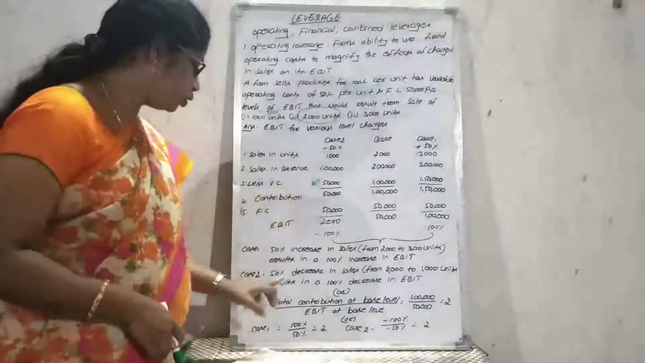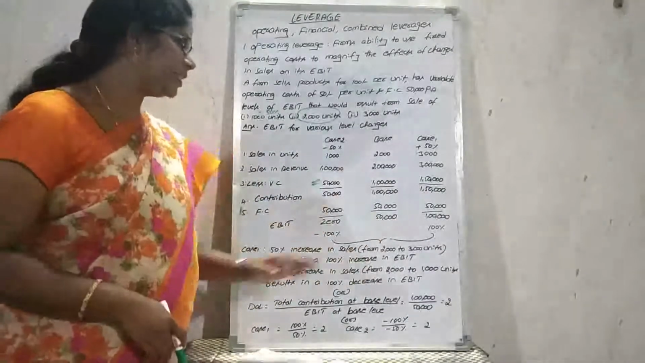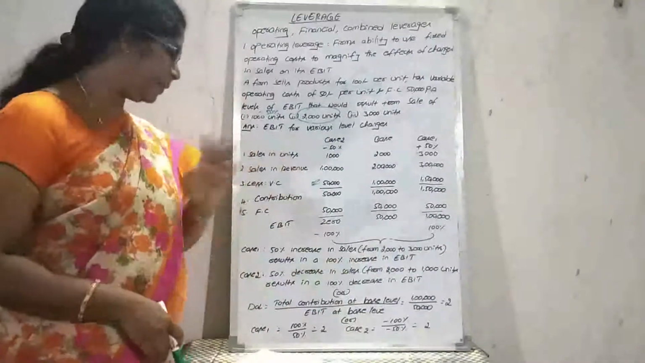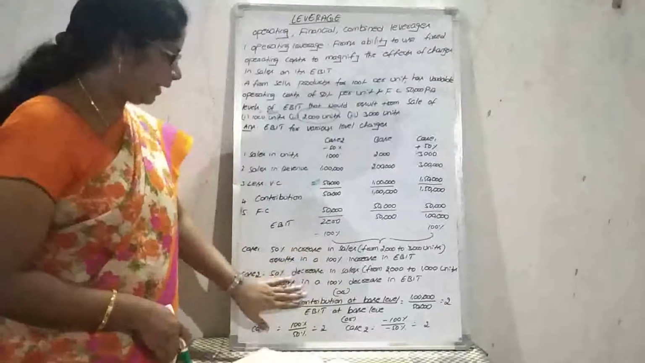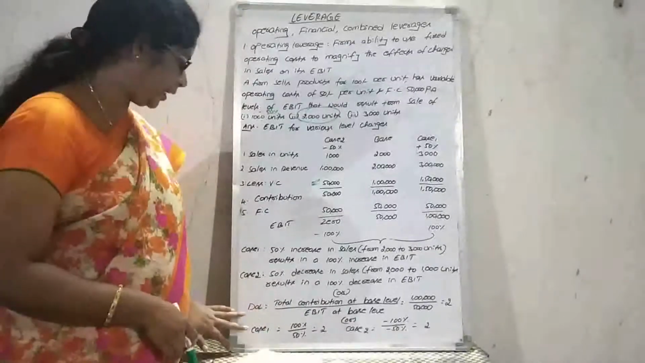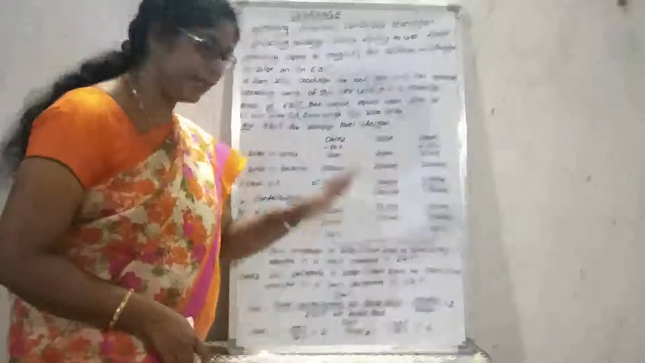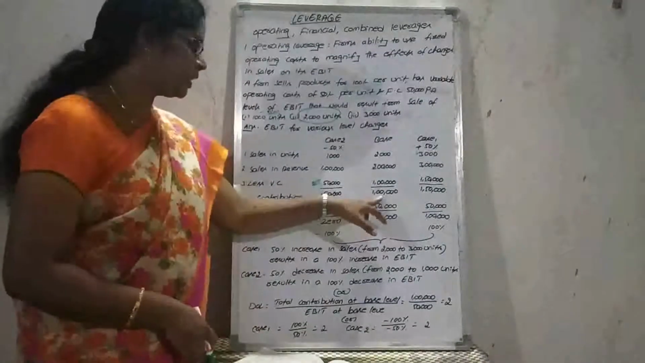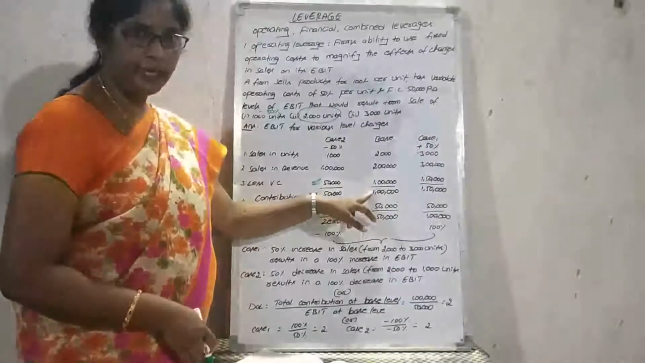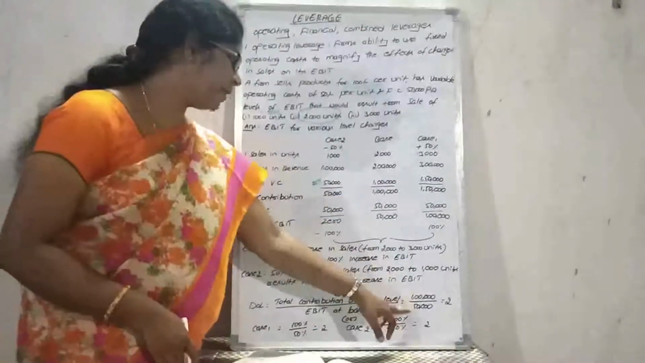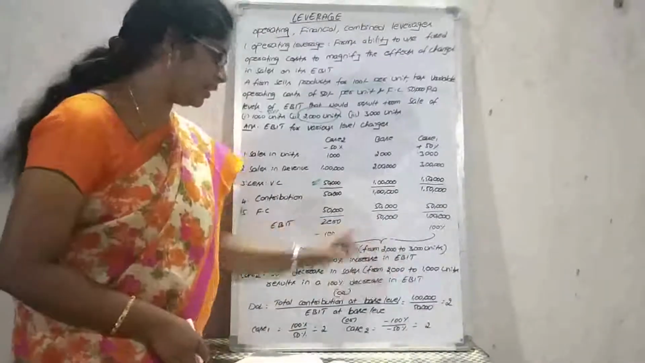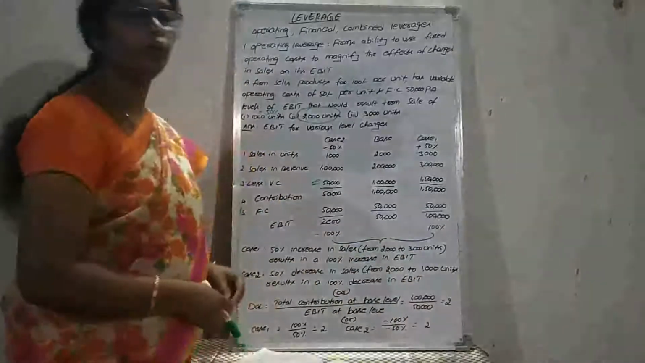And coming to case 2, a 50% decrease in sales, meaning 2000 units to 1000 units, results in a 100% decrease in EBIT. Or we can calculate with the short formula. The formula is total contribution at base level divided by EBIT at base level. So what is the base level contribution here? 1 lakh rupees is the contribution at the base level. 1 lakh rupees divided by earnings before interest and tax at the base level, 50,000. 1 lakh divided by 50,000 equals 2.